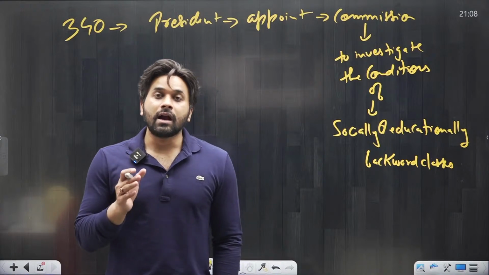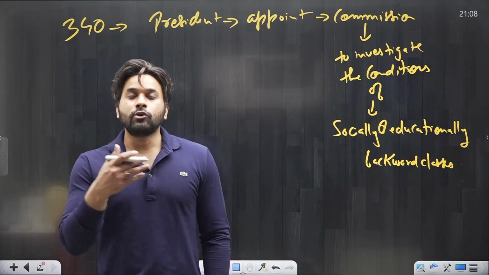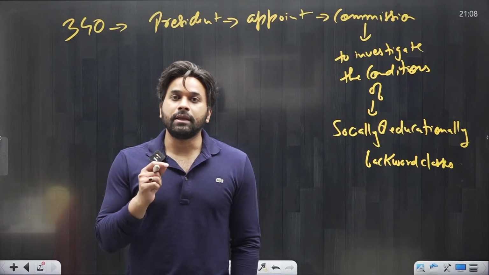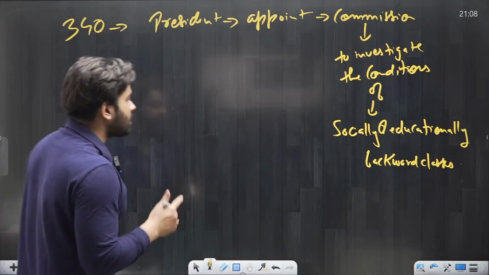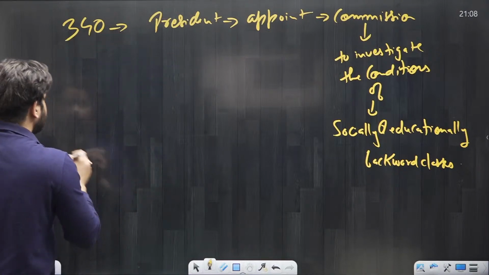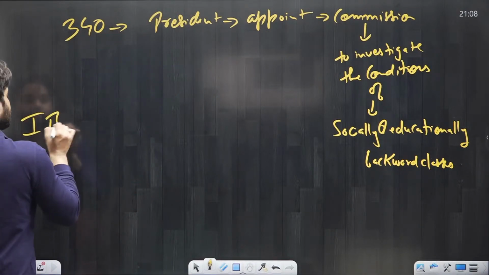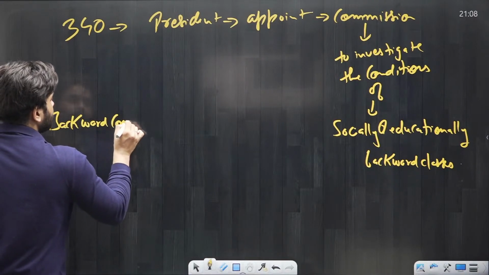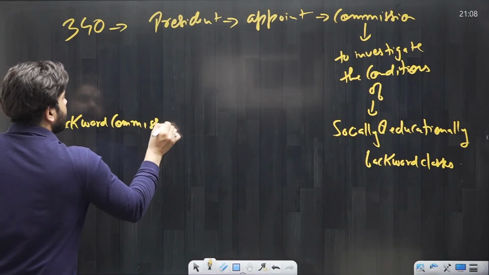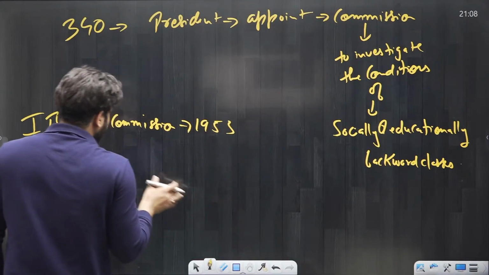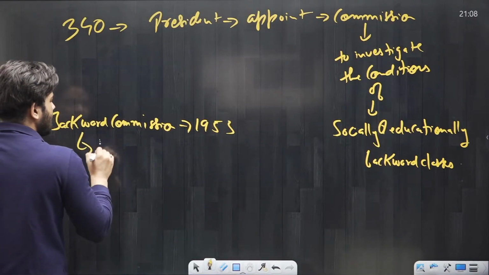According to Article 340, the President of India for the first time appointed a backward commission. The first backward commission was appointed under Article 340 in 1953, and the chairman of this commission was Kaka Kalelkar.